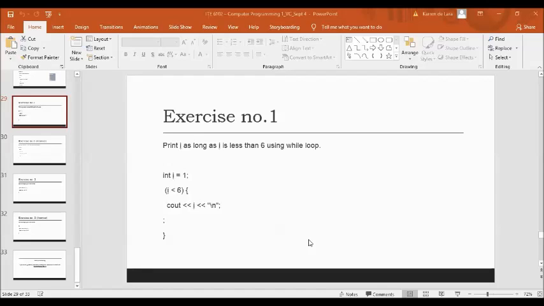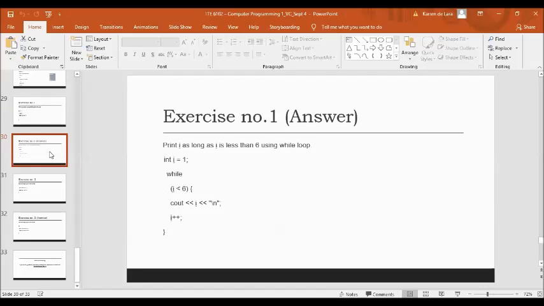Variable name and increment. So where are we going to put the variable name and the increment? Before the condition, then the increment or decrement value should be placed after the body. After the body. Okay. So we have here the answer.